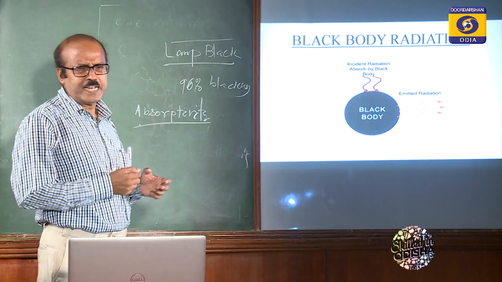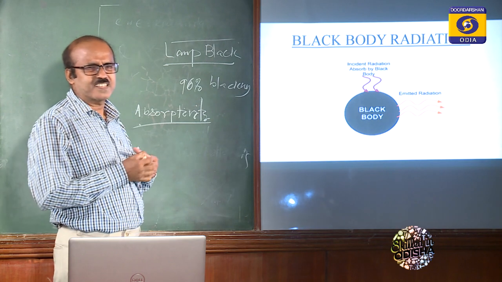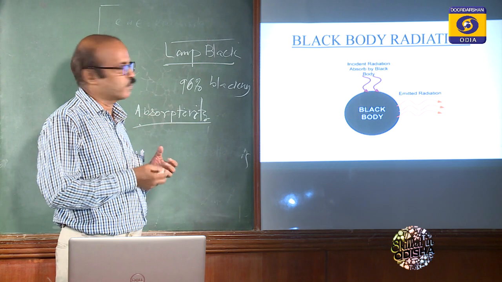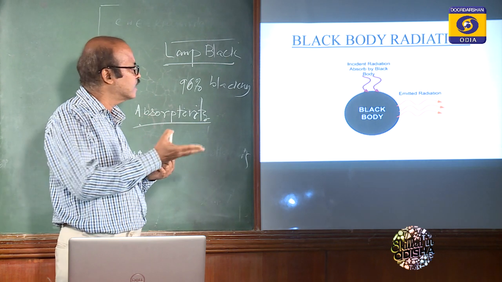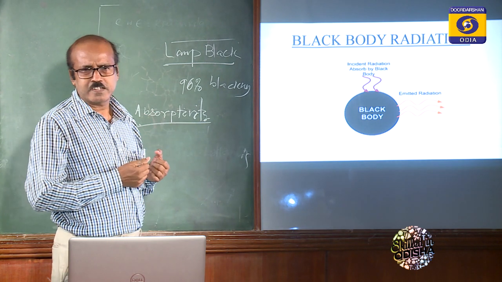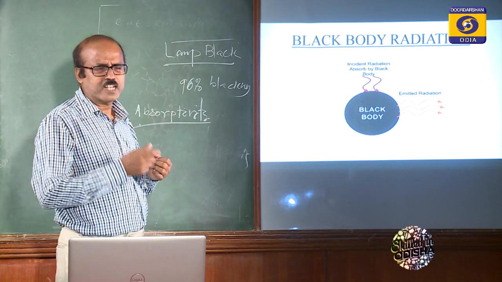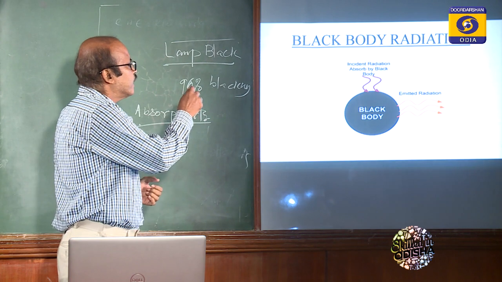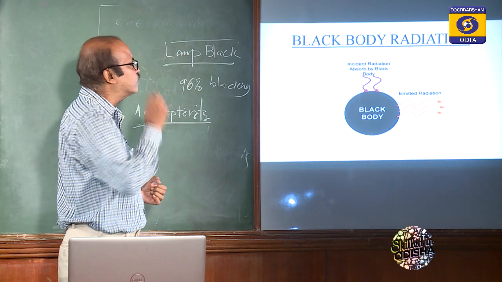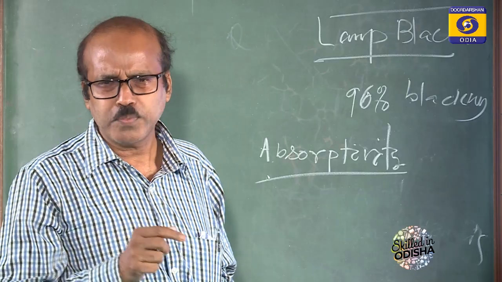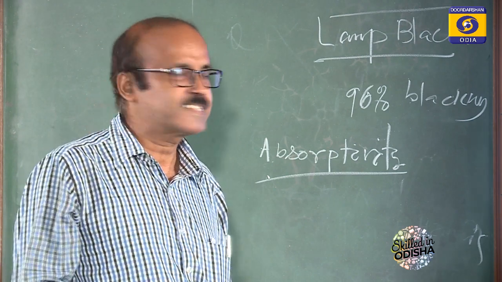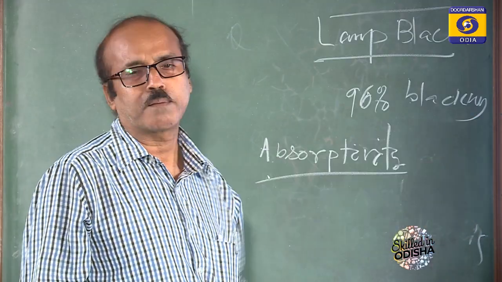Normally the surfaces are not pure black, they may be a gray body or a white body, or say transparent glass or opaque glass. That's why the emission of energy from an actual body will definitely be less than that of a black body.